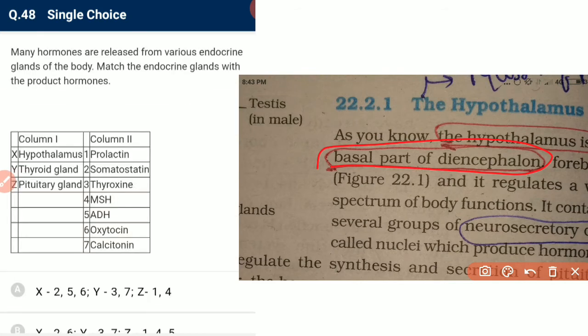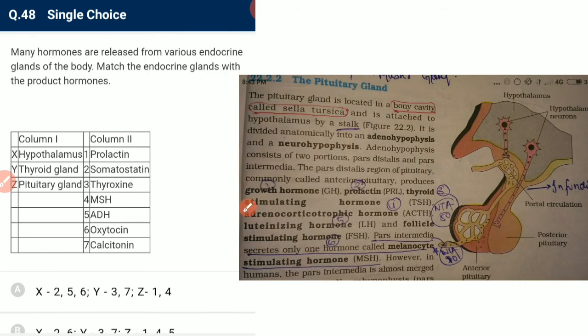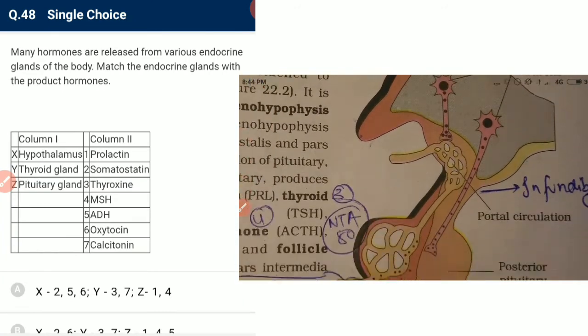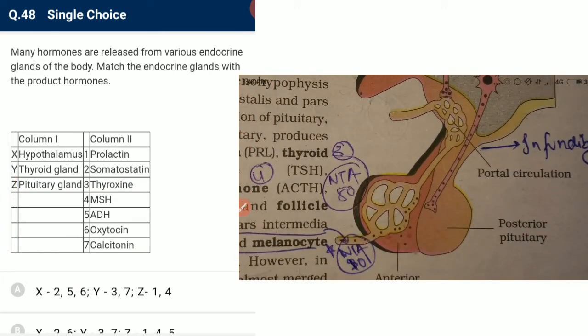Next is how many hormones are released from various endocrine glands of the body. Okay, match the endocrine gland with the product hormone. See, the hypothalamus has hypothalamic neurons. That's why formation of ADH or oxytocin occurs in the hypothalamus, but they are secreted from the posterior pituitary.